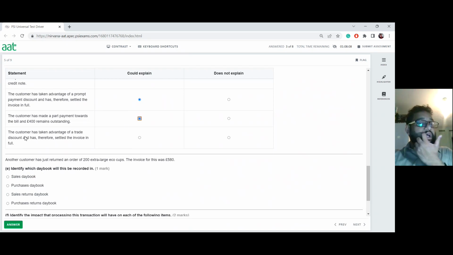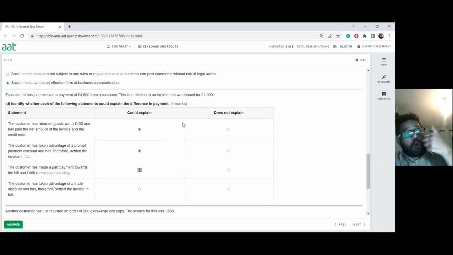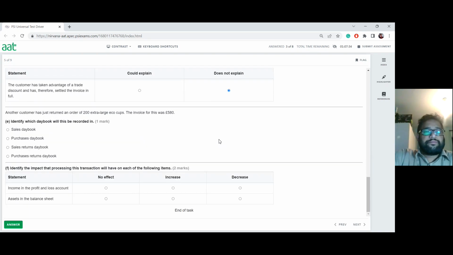Now, next one is a customer has taken advantage of a trade discount, has therefore settled the invoice in full. That's not possible. Why? The trade discount gets calculated the first time when they create the invoice. Unlike the prompt payment discount, trade discounts are already applied. So the amount, what we said, the £4,000, should already take account of your trade discount. So it will not be allowed to take it off again. So therefore, that is not a reason I can think of. All right. Now, next one.